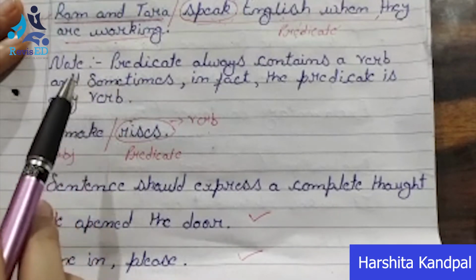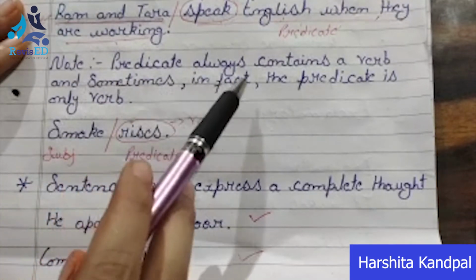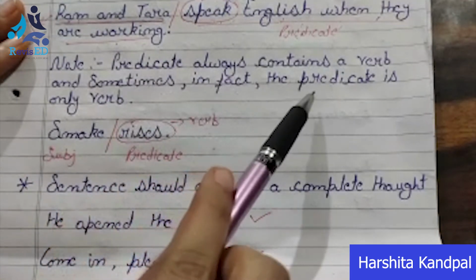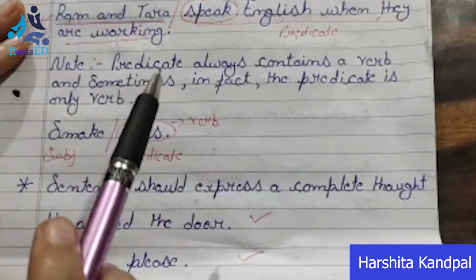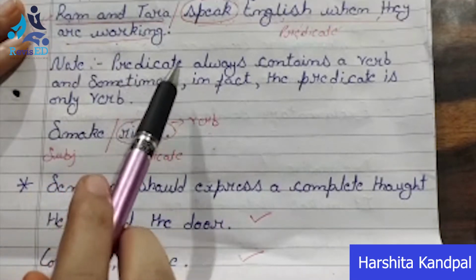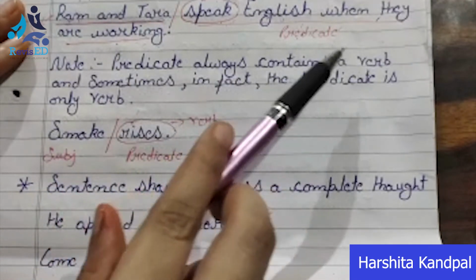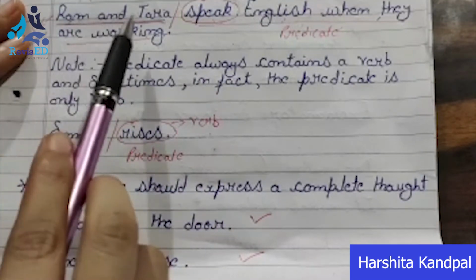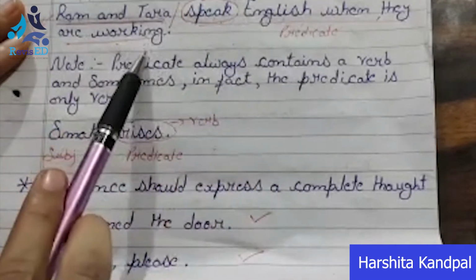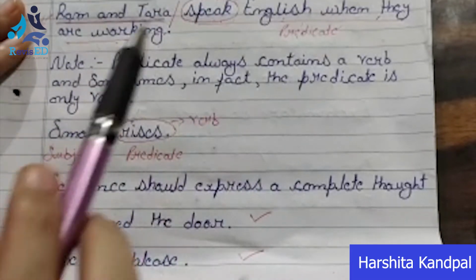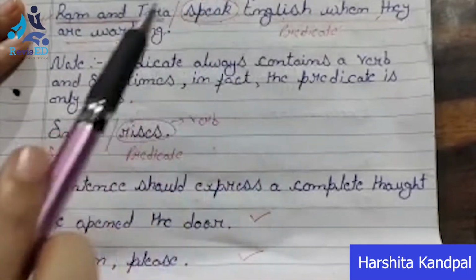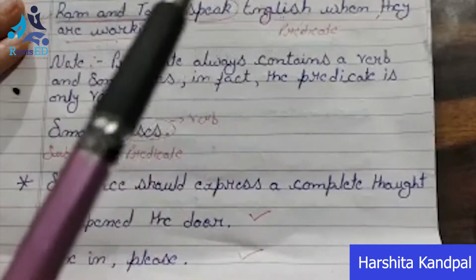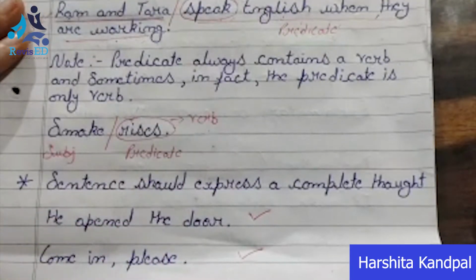The important point is that the predicate always contains a verb, and sometimes in fact the predicate is only a verb. Now let us understand the first part. The predicate always contains a verb. In the earlier 2 examples, like Ram and Tara speak English when they are working, you have seen that the verb is part of the predicate. So the predicate is incomplete without a verb. A verb should always be there in the predicate.